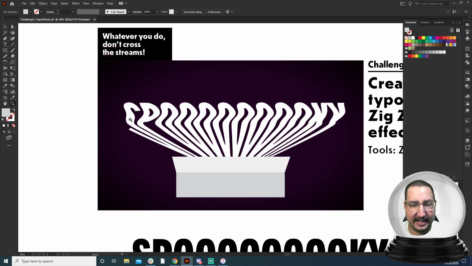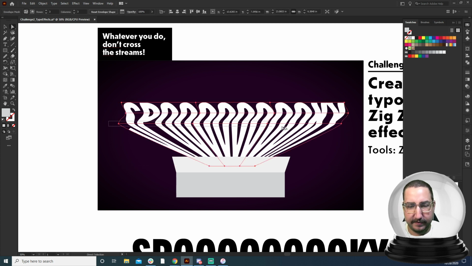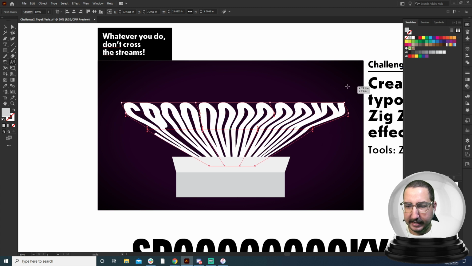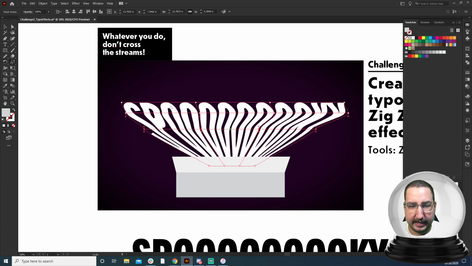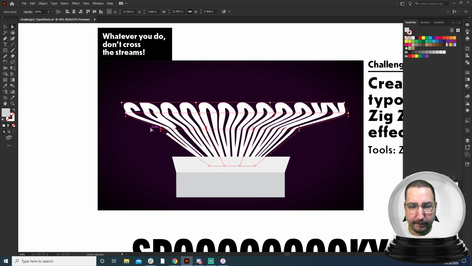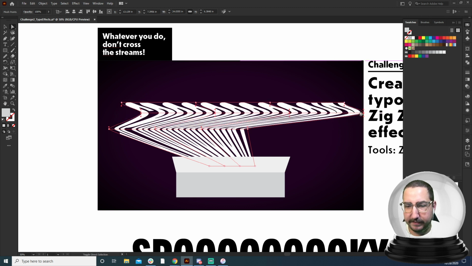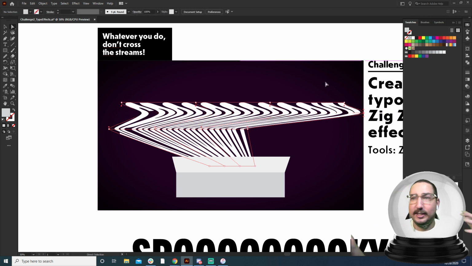So we've created that, and we can come in here and then augment some of the rest of these points, and maybe make it a little more gradual, but we can again scale down, and it will look like it's pulling this type in for us. And maybe we want it to really go back and forth. We can grab these and just drag them left and right, and it's going to continually change that type.